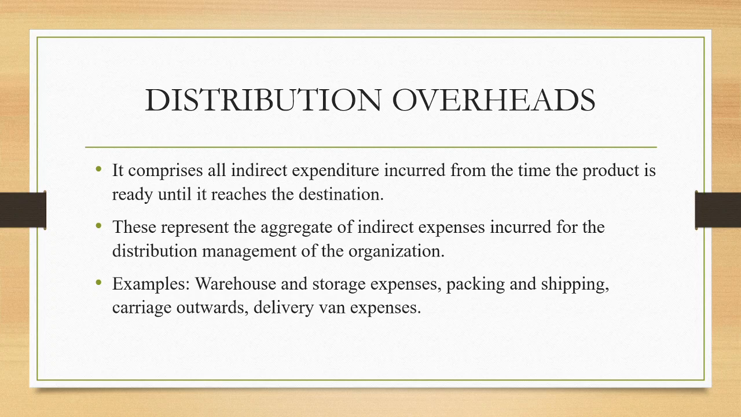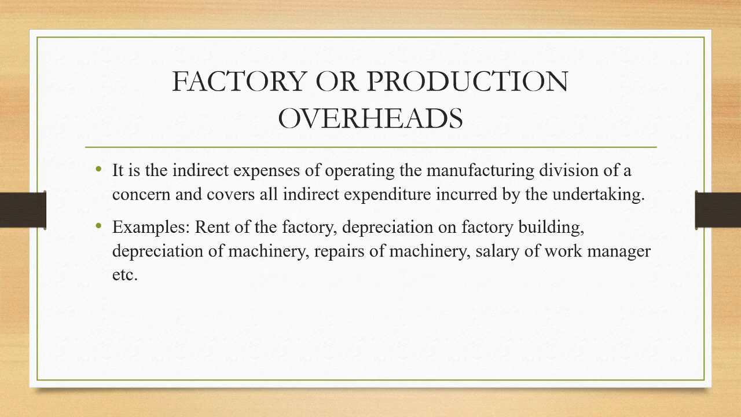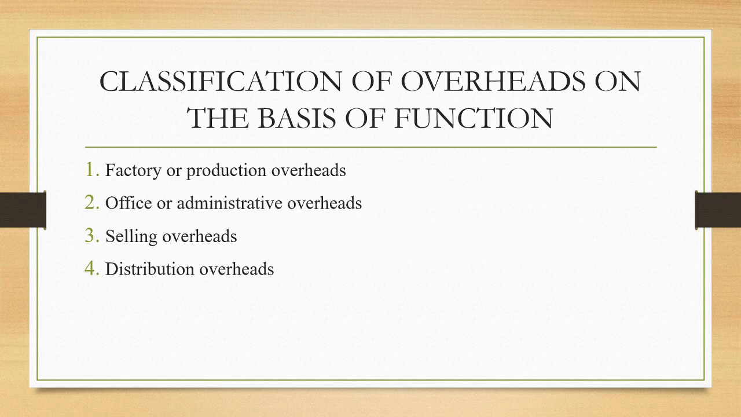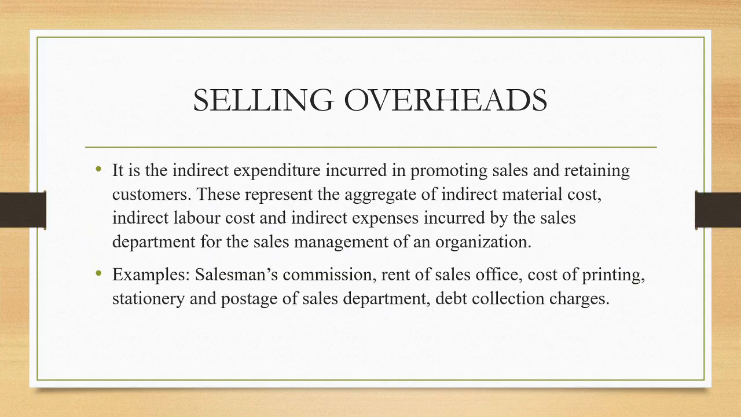So for example, warehouse and storage expenses, packing and shipping, carriage outwards and delivery, van expenses, all comes under distribution overheads. So on the basis of function, the overheads can be classified as factory or production overheads, office or administrative overheads, selling overheads and distribution overheads.